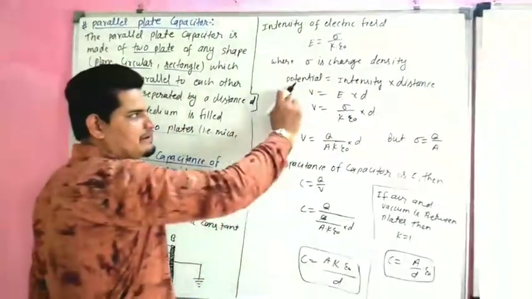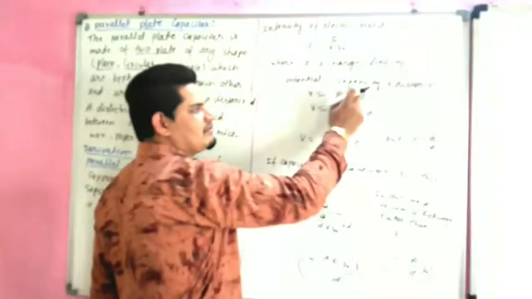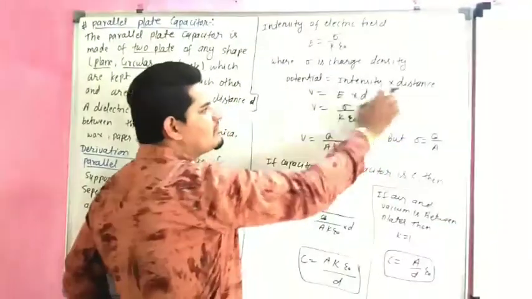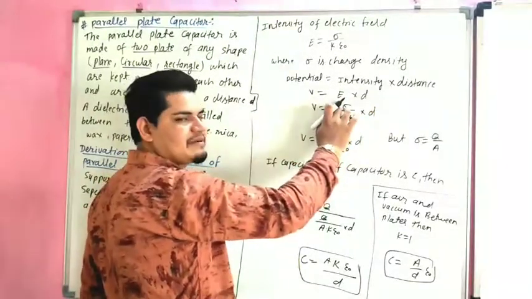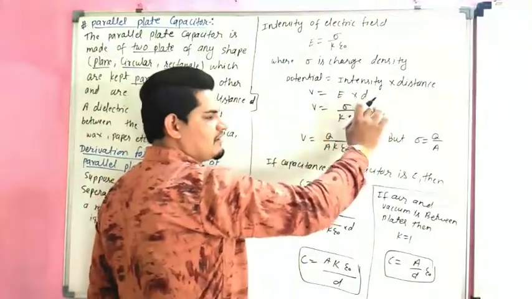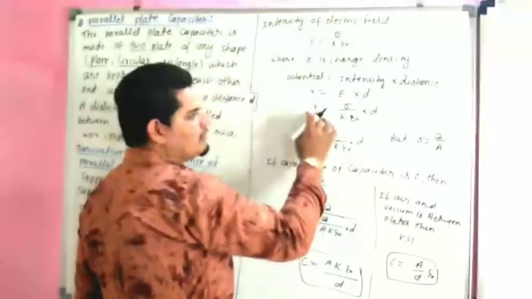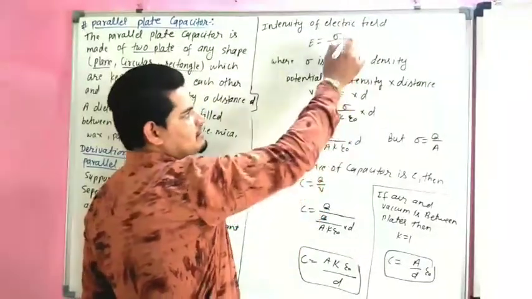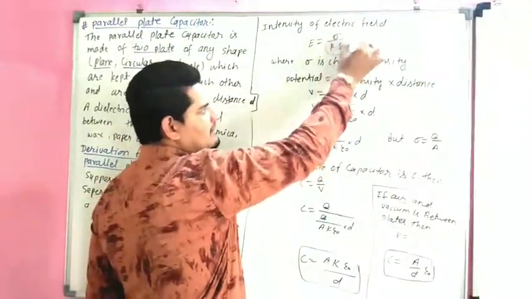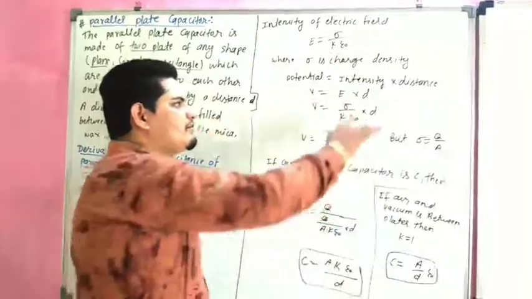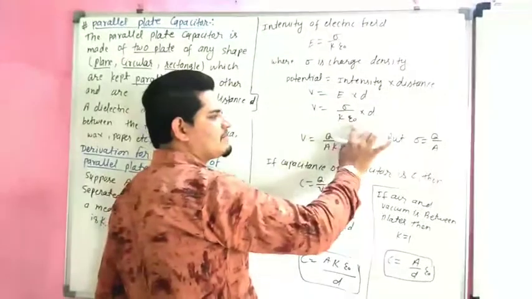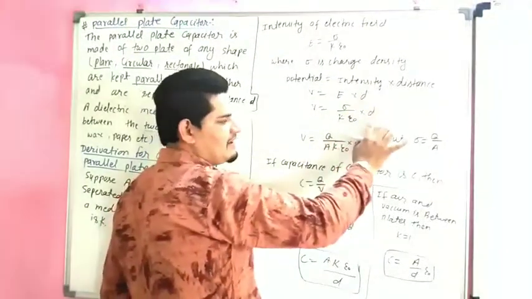Now we have to calculate potential. Potential is equal to intensity into distance. Potential is denoted by V, intensity is denoted by E, and distance is denoted by D. So V is equal to E, and what is the value of E? Sigma divided by k epsilon. This is the value of E, sigma divided by k epsilon into distance D.